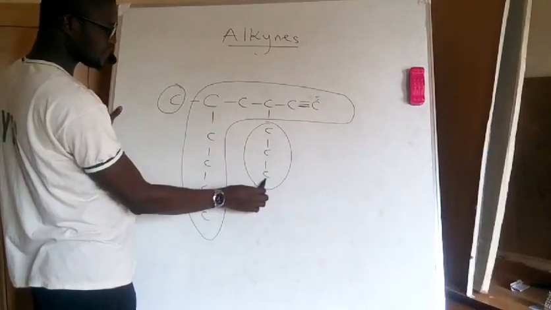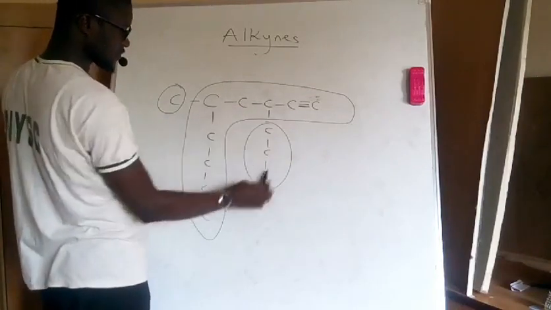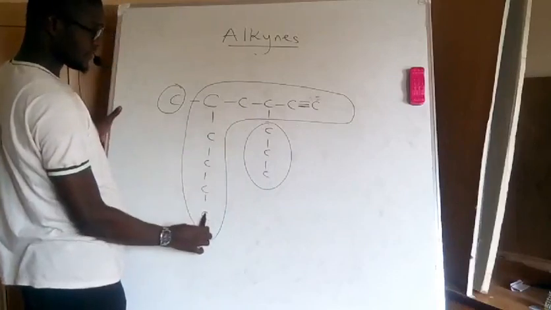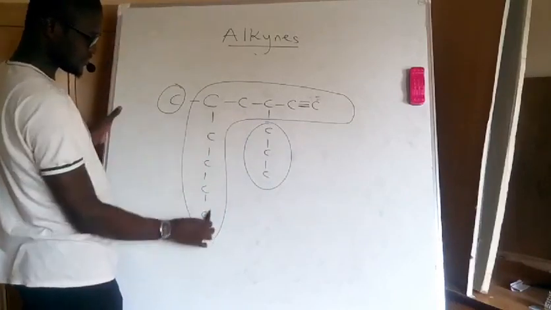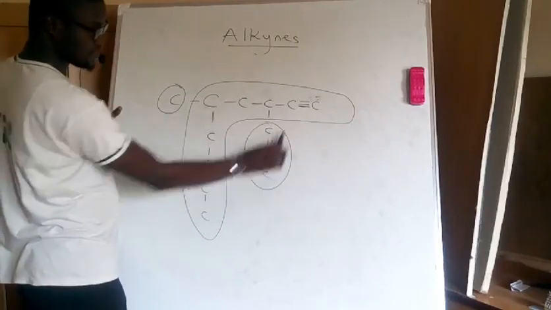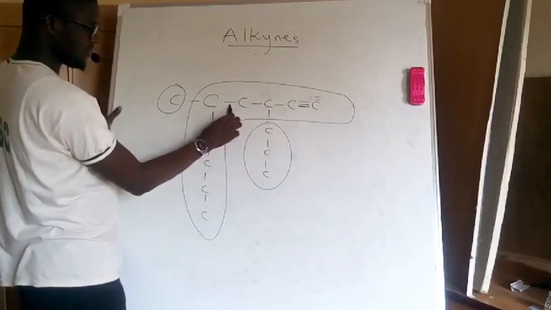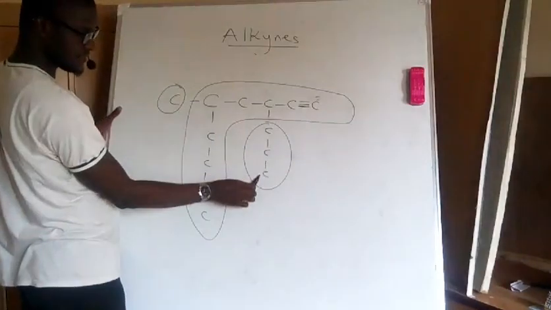But the reason why I will not consider this one to be my longest chain is because the functional group is not found within this chain. Had it been this functional group is found in this position, for instance, I would take this to this carbon as my longest chain. But because the functional group is found on this chain, I won't consider this.